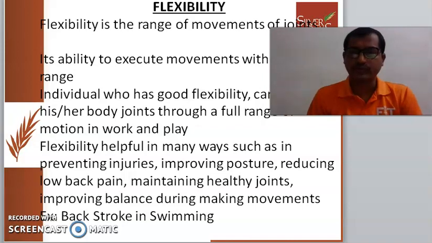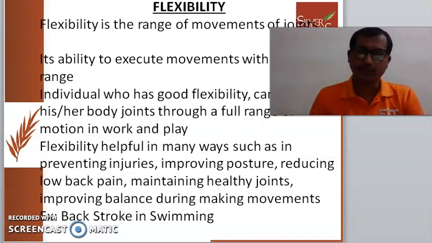So before doing dynamic stretches, guide the partner on how much he can stretch, how much he is able to do. That's the most important thing in flexibility. If you do it with sudden speed, it may harm your muscles, ligaments and tendons, and it may injure your joints.